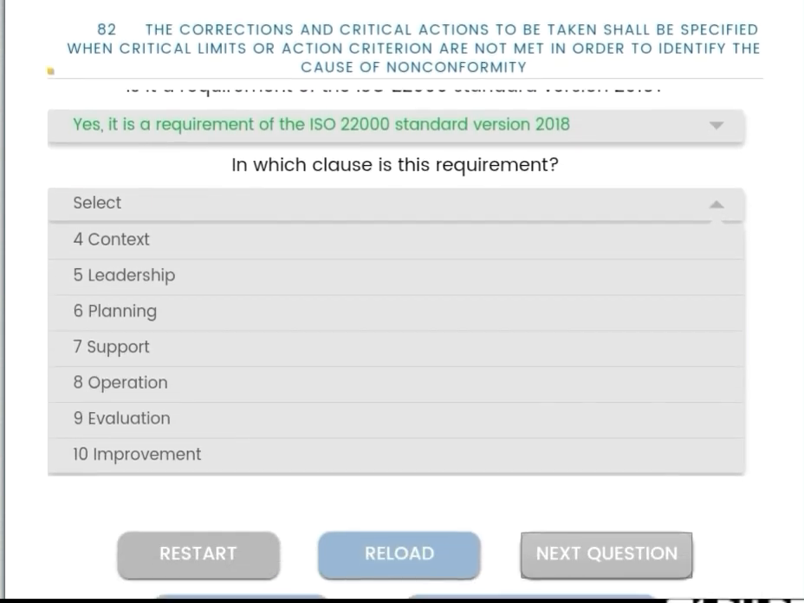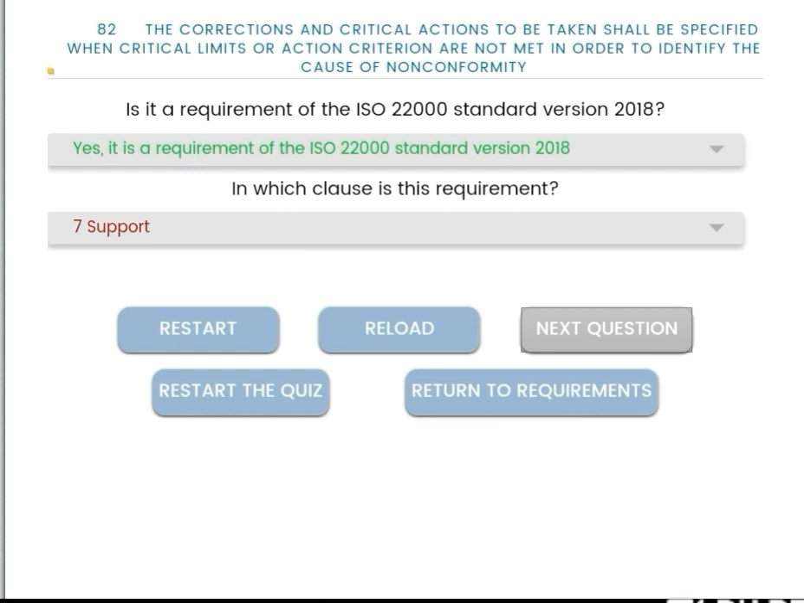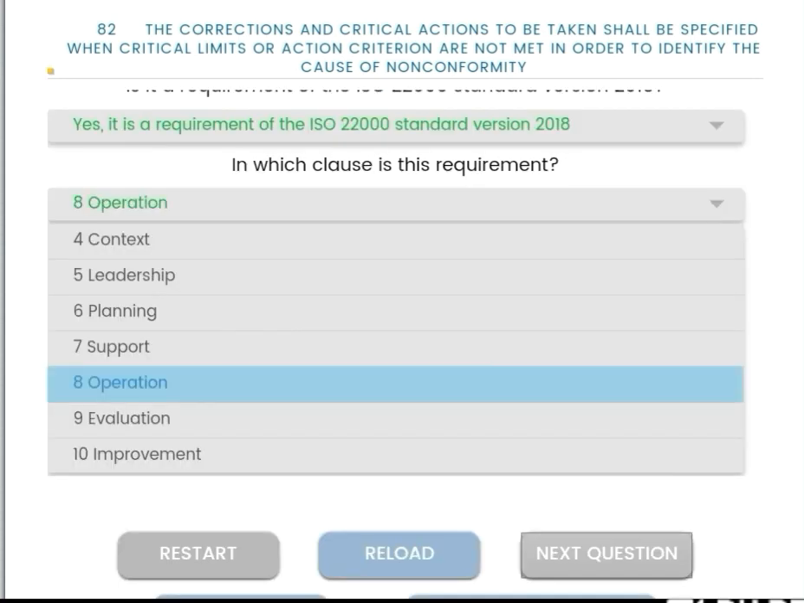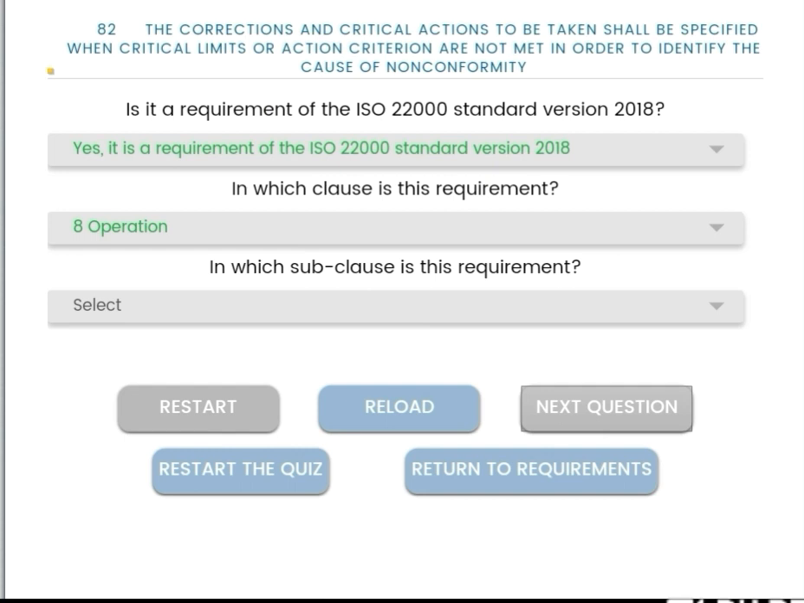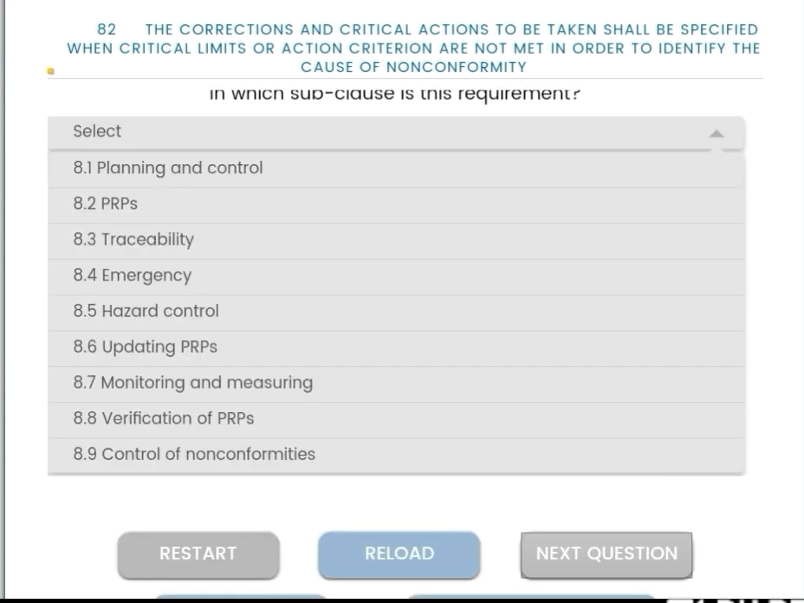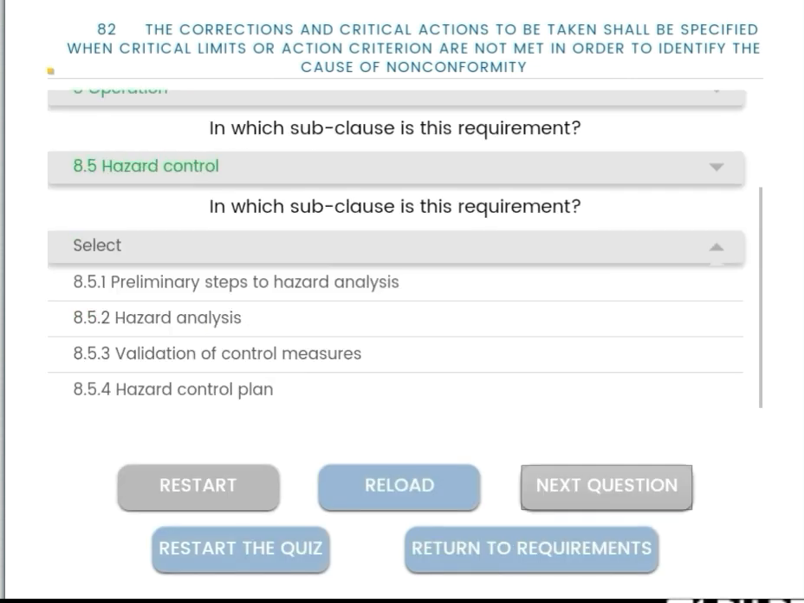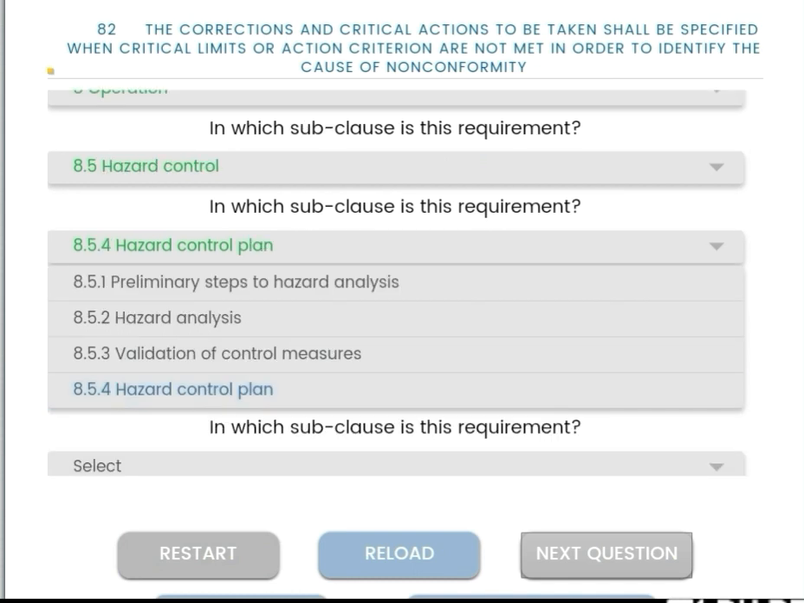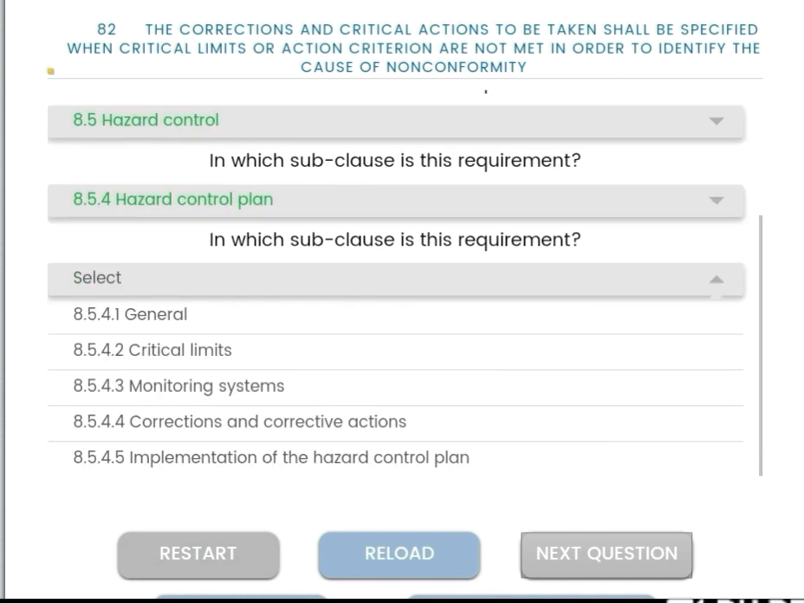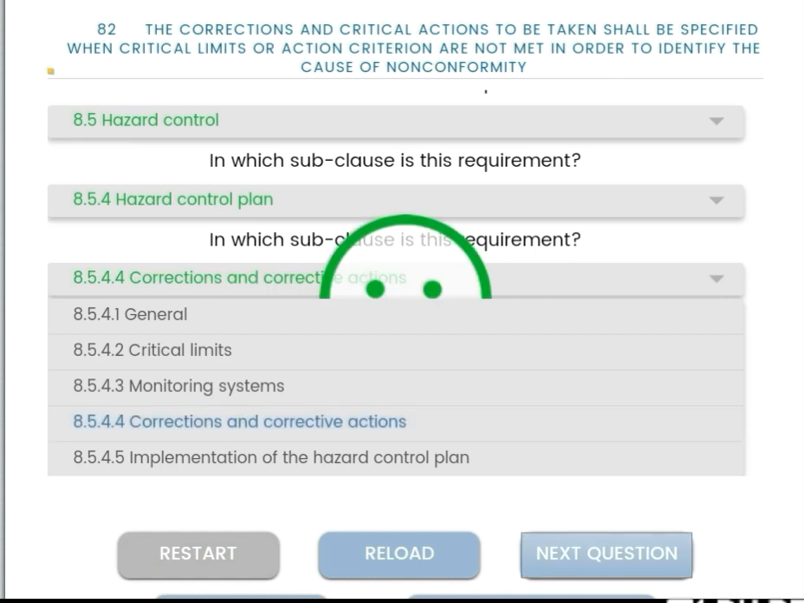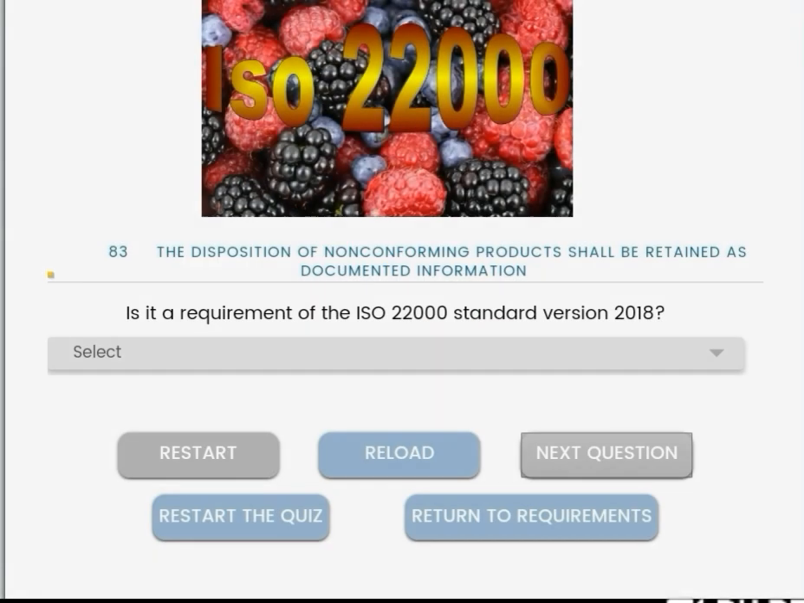The clause number: it is not support, it should be operation, which deals with non-conformities. The clause is 8.5 hazard control, and the subclass is 8.5.4 hazard control plan, and the subclass is 8.5.4.4 corrective actions.